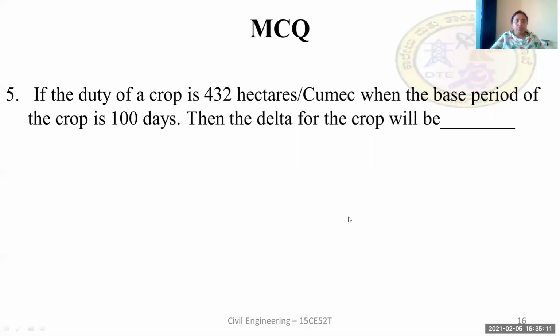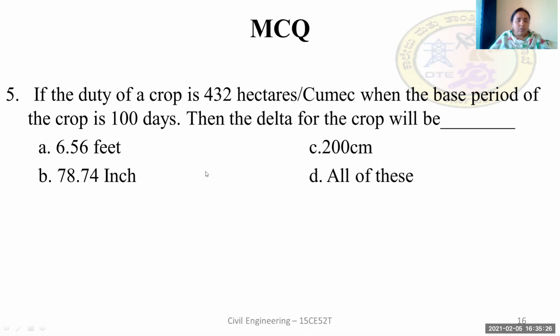Now coming to the fifth question: if the duty of a crop is 432 hectares per cumec, when the base period of the crop is 100 days, then the delta for the crop will be dash. The options are 6.56 feet, 78.74 inches, 200 centimeters, and all of these.